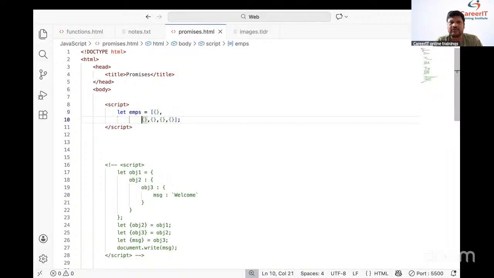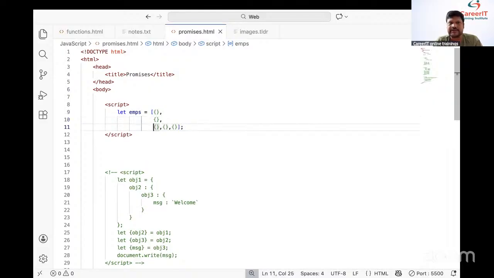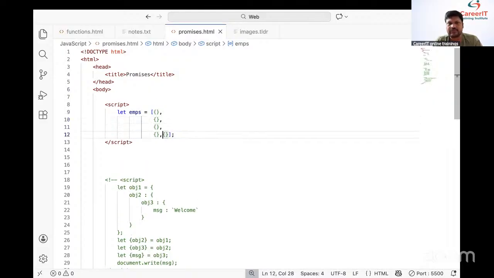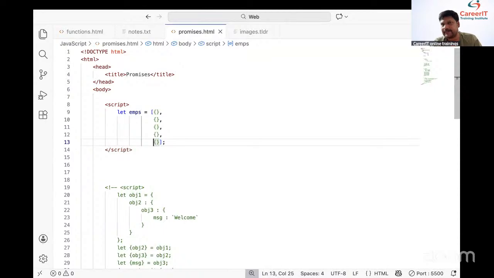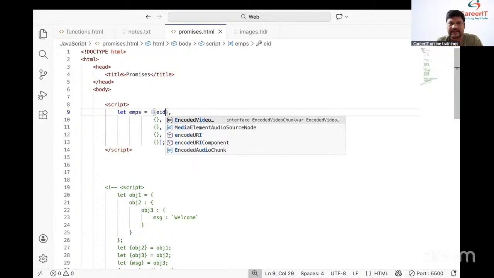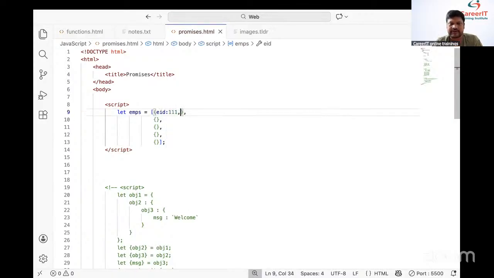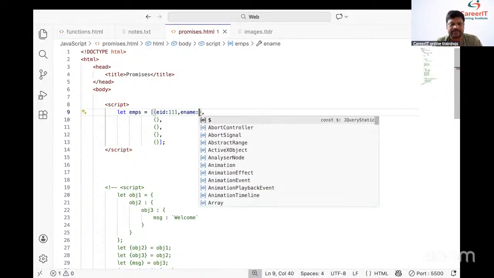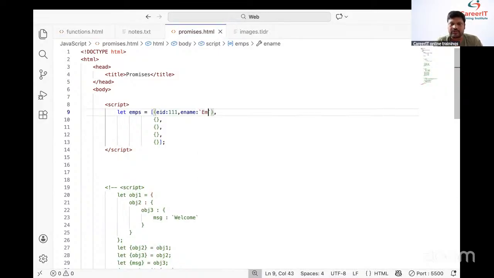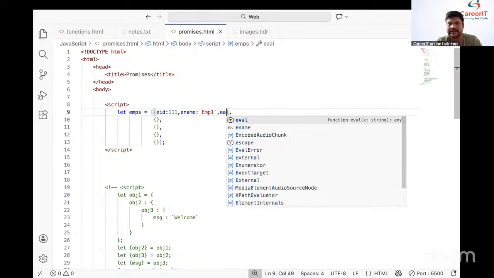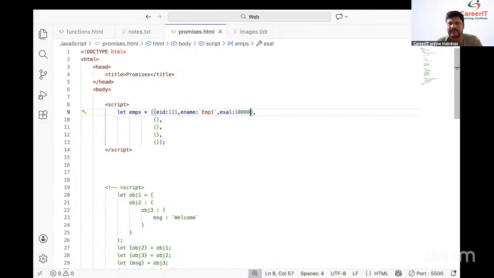Now, let me go to the second object. This is the second object, this is the third object, this is the fourth object, and this is the fifth object. Go to the first object. Here I wanted to place employee ID equal to 111. Employee name equal to EMP1. Employee salary equal to 10,000.